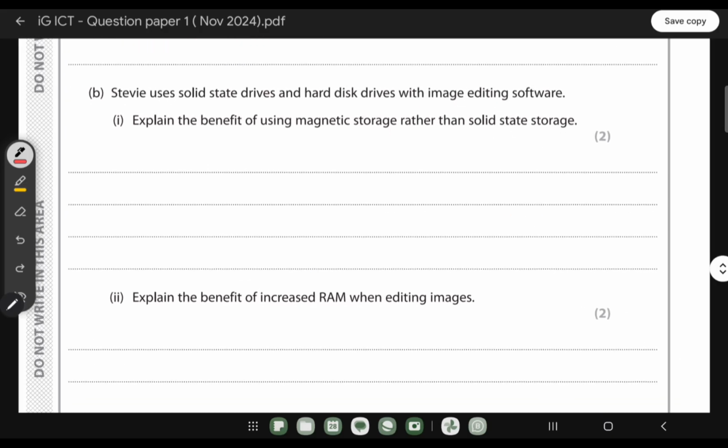Steve uses solid-state drive and hard disk drive with image editing software. Explain the benefit of using magnetic storage rather than solid-state storage. So this is the easy question. When it comes to this one, the magnetic storage is the cheaper one, it is less expensive. But when it comes to explain and 2 marks, you have to explain why it's cheaper. Because each unit of storage costs less than solid state storage, which means where they are saving is unit wise. So the price for each unit is cheaper compared to the solid state storage.